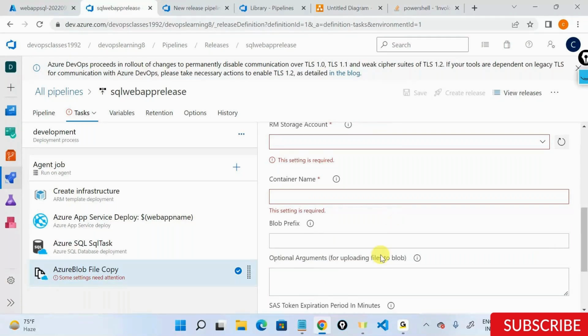I'm sorry, it's not creating a new one. No, it's not creating a new storage account. It's uploading the file to an existing storage account. It's not creating something. It's just doing a copy of the file into the existing storage account from repository to storage account. Yes.